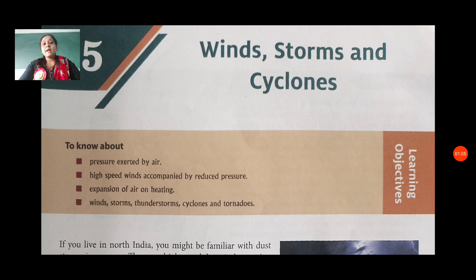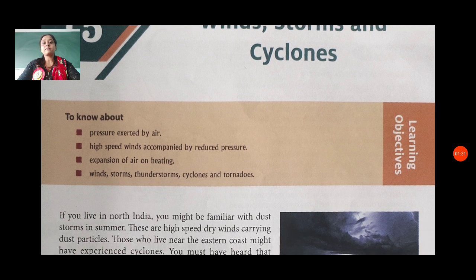Among them, air is our first priority for getting oxygen, but high-speed air becomes winds, and because of this we have to suffer from many types of problems. In this chapter we discuss all these problems and how we can save ourselves from them.